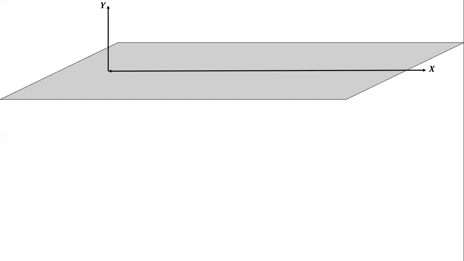You represent one x direction along which the object is going to travel, and one y direction, nothing but the height the object is going to reach. So now suppose I have an object.